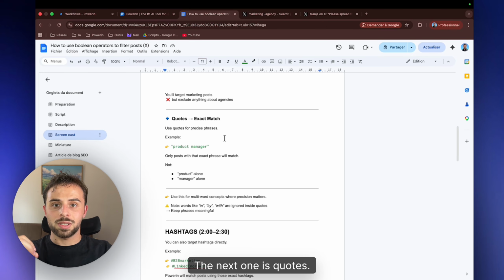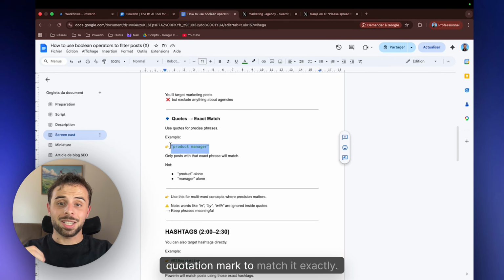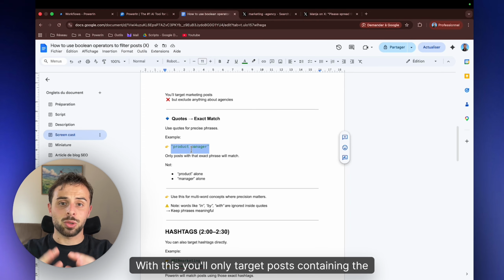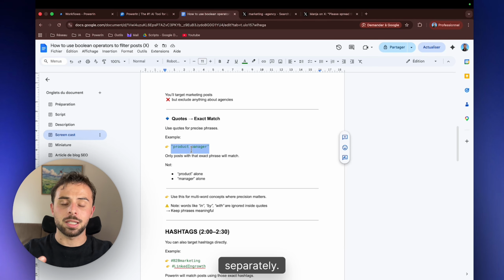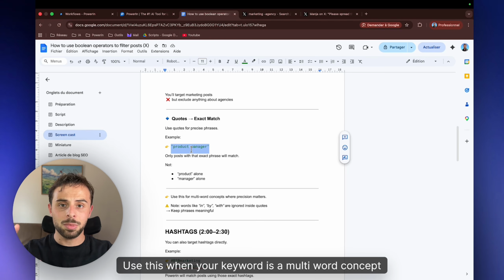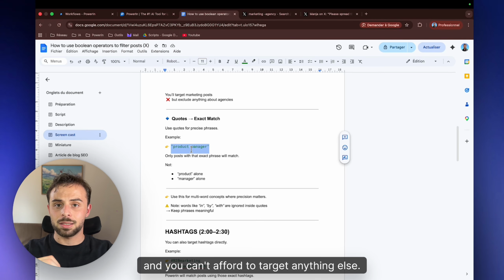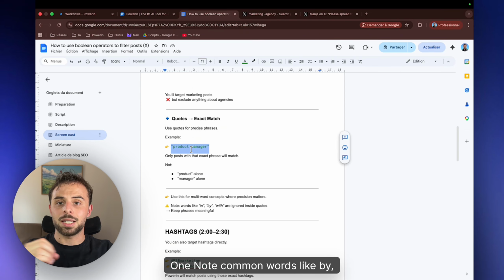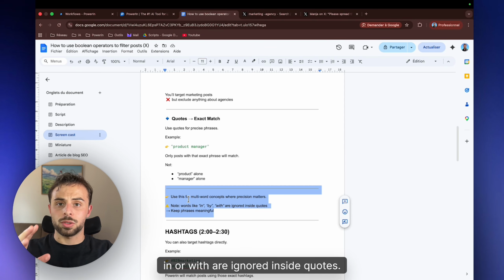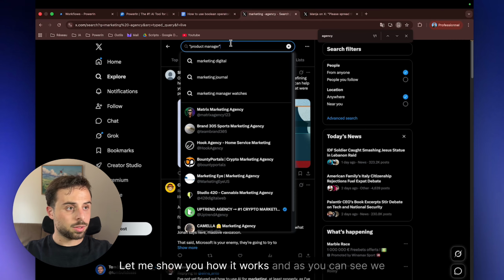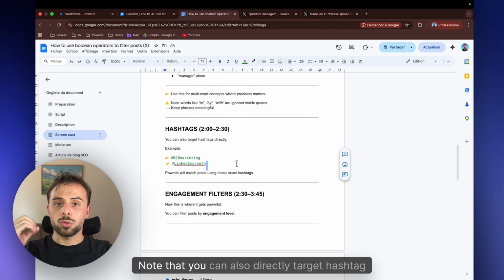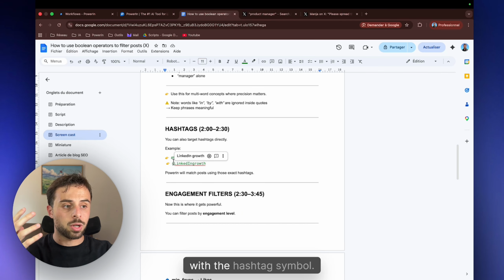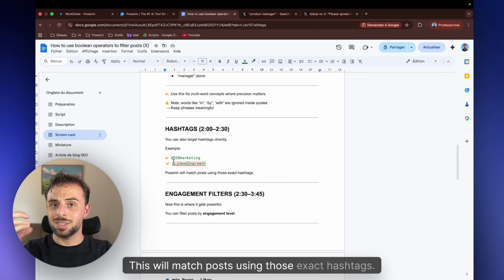The next one is quotes. Wrap a phrase in quotation marks to match it exactly. Example, "product manager". With this, you'll only target posts containing the exact sequence of words, not just any post mentioning product or manager separately. Use this when your keyword is a multi-word concept and you can't afford to target anything else. One note, common words like by, in, or with are ignored inside quotes, so keep your phrase meaningful. Let me show you how it works. And as you can see, we find the exact phrase product manager here and also here. Note that you can also directly target hashtags with the hashtag symbol. This will match posts using those exact hashtags.